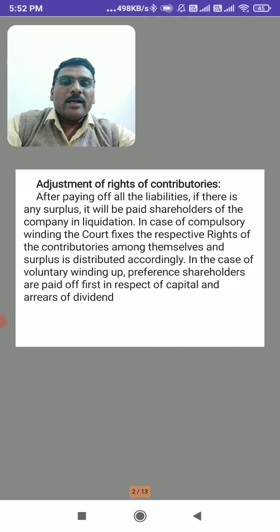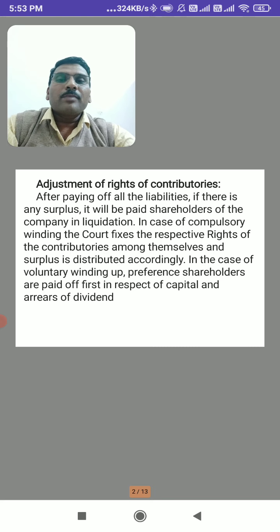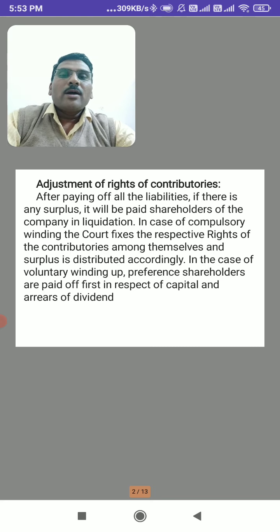Compulsory winding up means the winding up takes place according to the order of court. When the court orders the winding up, the court fixes the respective rights of the contributories among themselves, and the surplus is distributed according to the order of the court.